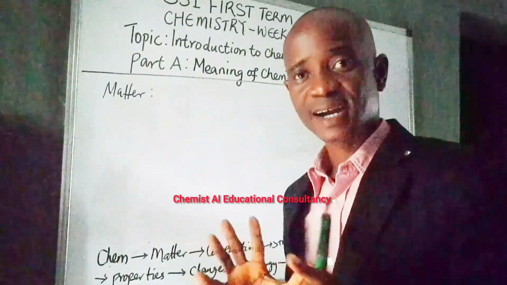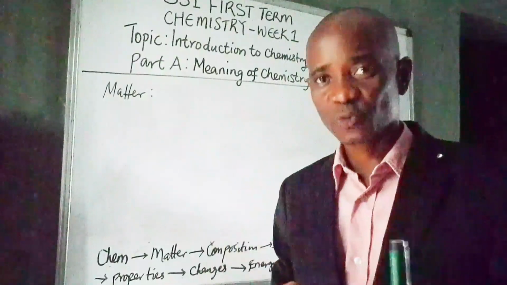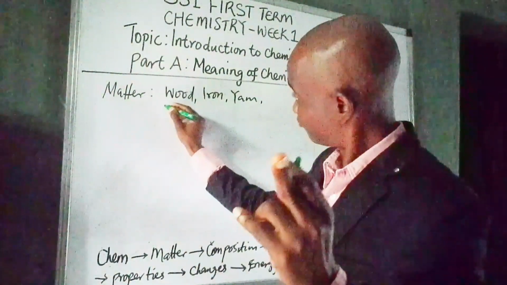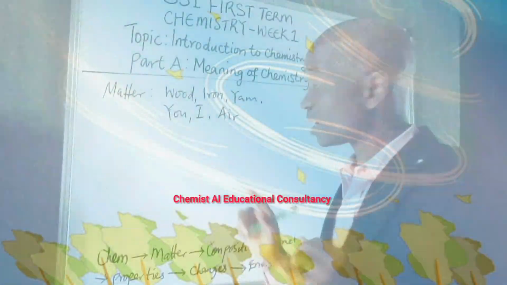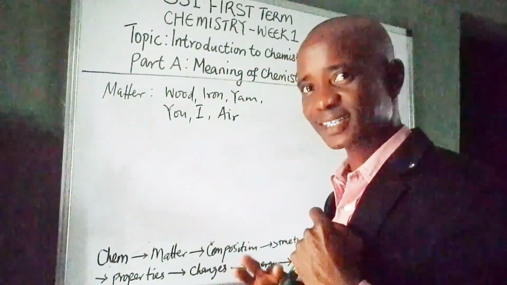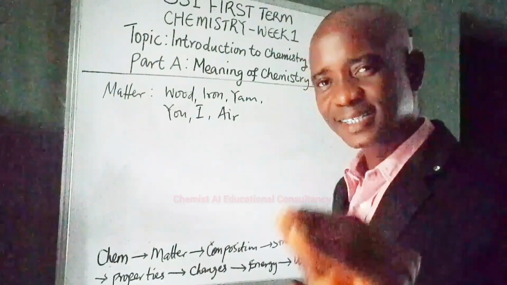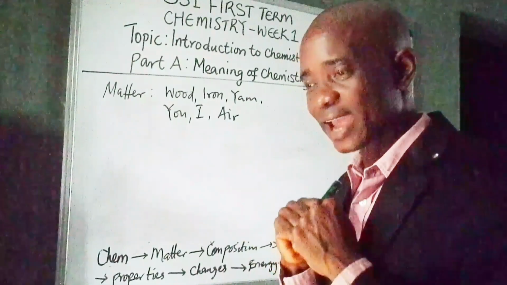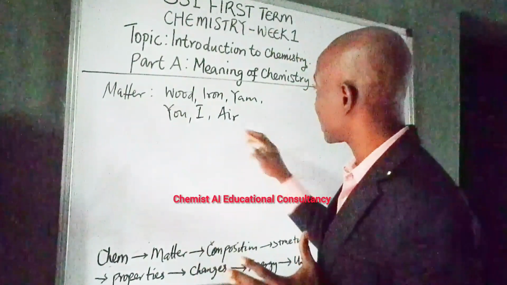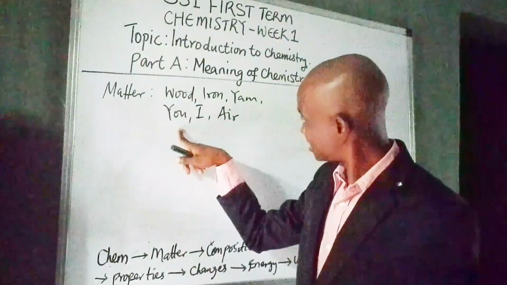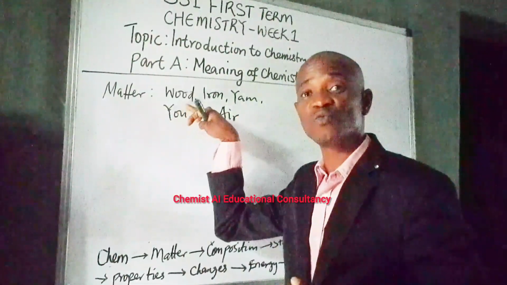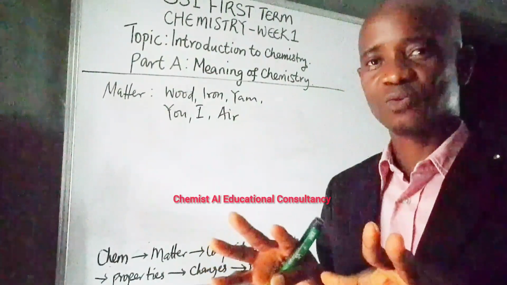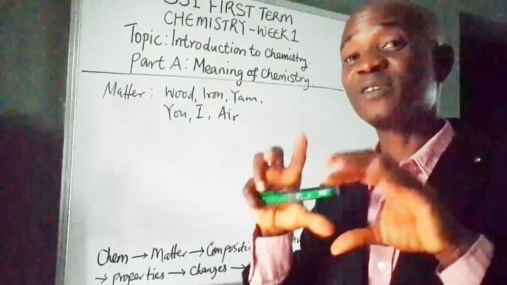Matter is anything that has mass, and because it has mass, it occupies space. Example: wood, iron, yam, yolk, air. Now, when I was mentioning this, something in my spirit told me to ask you, is air matter? Because I mentioned air and I know that you raised an eyebrow because you cannot see air. You can see me, you can see your body, you can see yam, iron, wood, but you can't see air. How can it occupy space? But let me tell you, air can occupy space and even exert pressure.